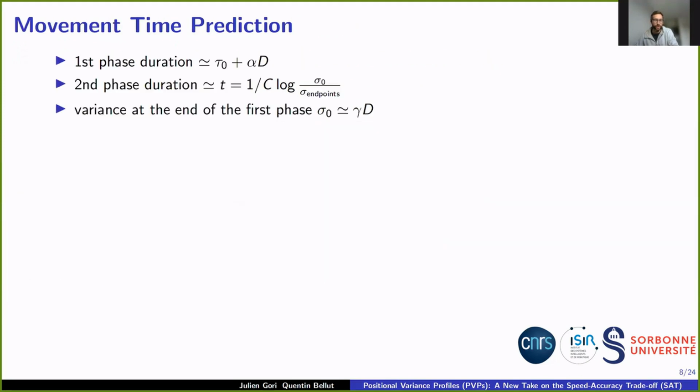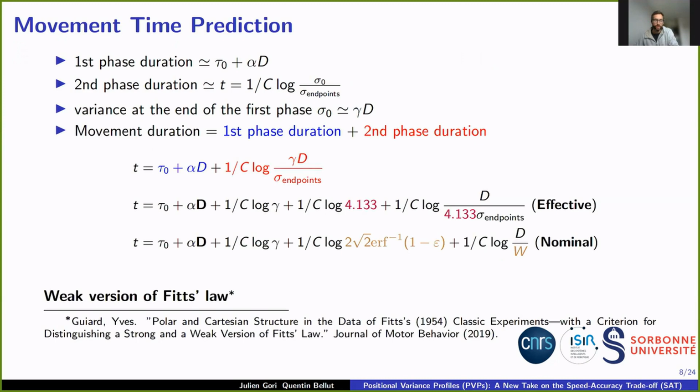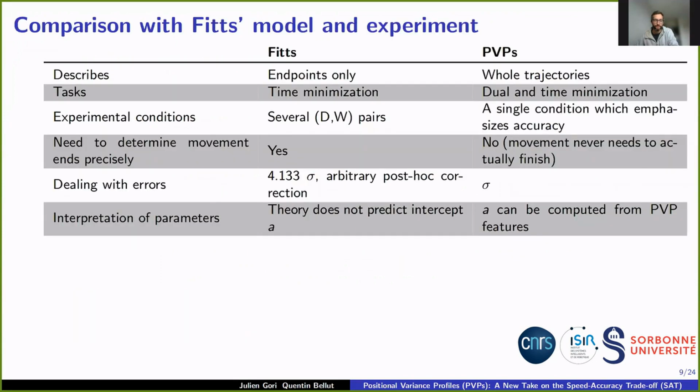The two-phase model also predicts Fitts's law, as movement time predicted by the model is just the sum of the two phases' duration. The model predicts the effective version of Fitts's law, and from there we can also express the nominal version. All terms in the intercepts are constant except for an alpha d term. Our model predicts what Guiard calls the weak version of Fitts's law, where the slope does not depend on d and w, but the intercept does. The value of alpha depends on the device and may be smaller.